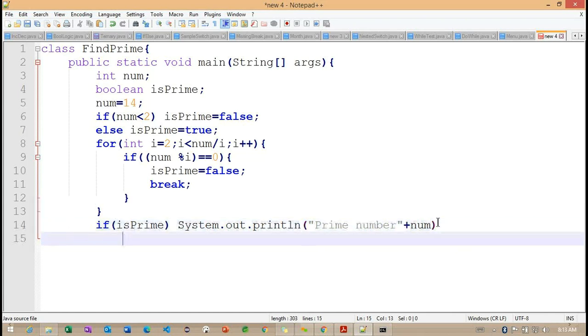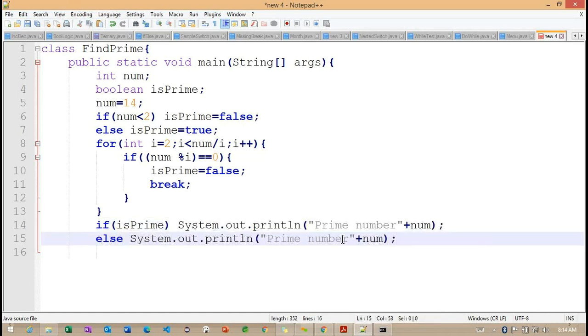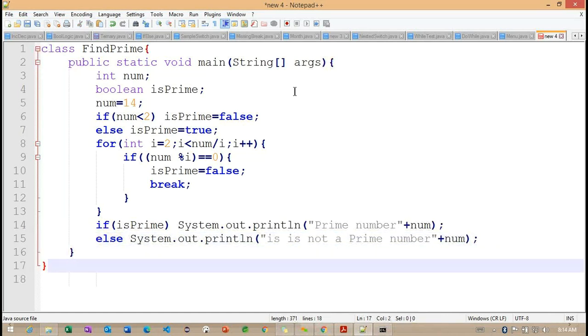And so we can check here. Else, it is not a prime number. Right, it is not a prime number here.